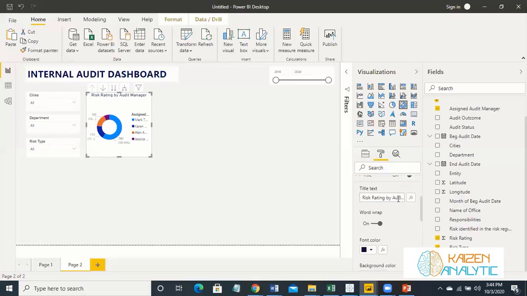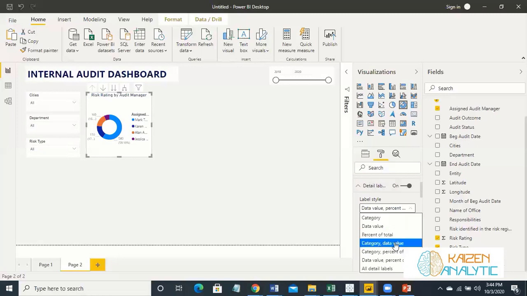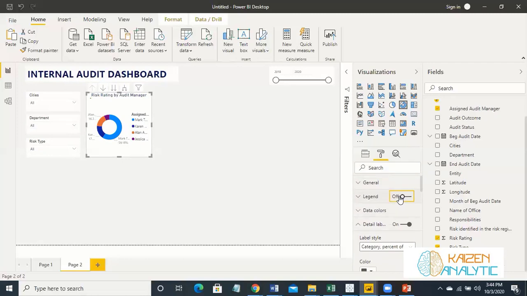Let's make one more thing to make it much more visible. Let's make it category and percentage, and let's not show this. Yeah, that's good.